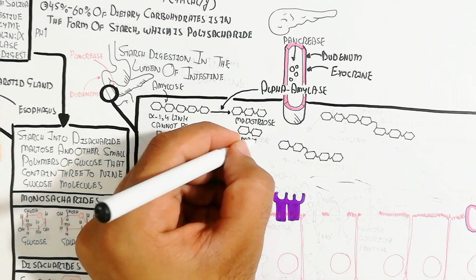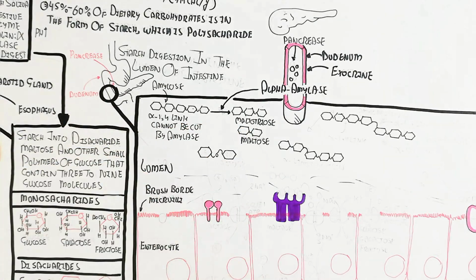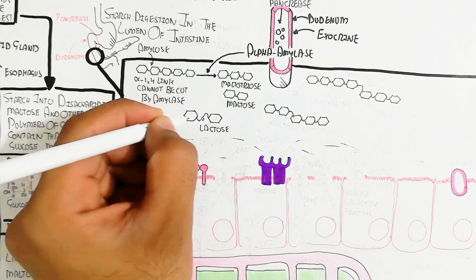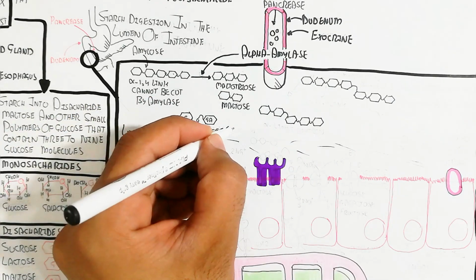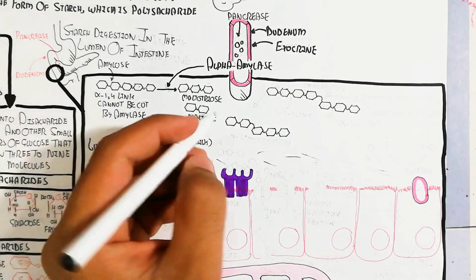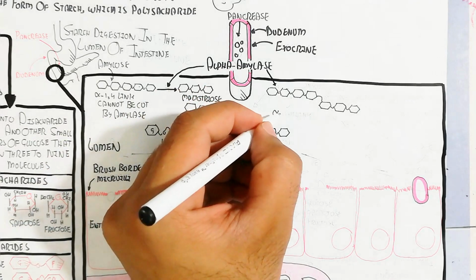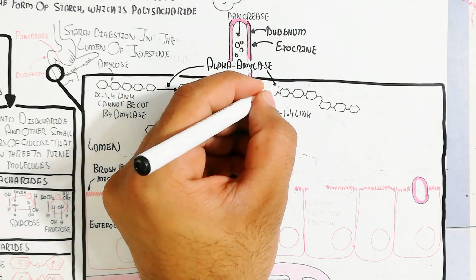Maltose contains two glucose residues, while maltotriose contains three. This is lactose from milk; when you consume milk, it contains glucose and galactose.